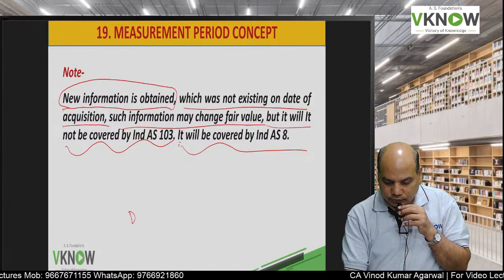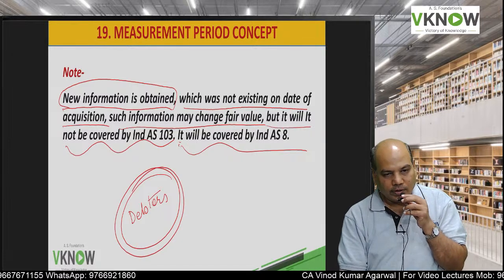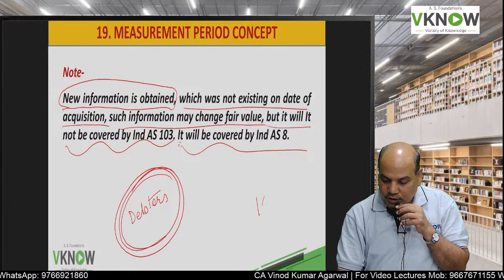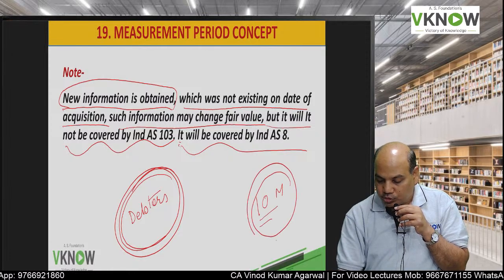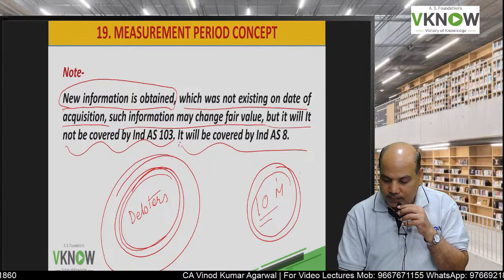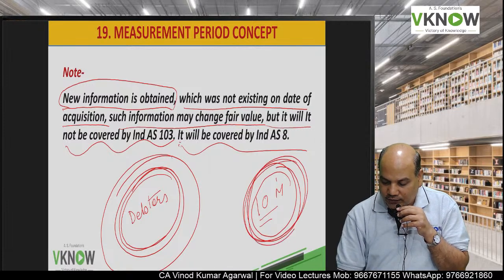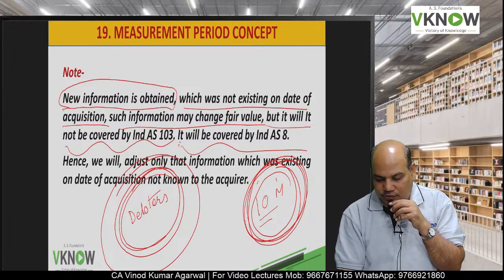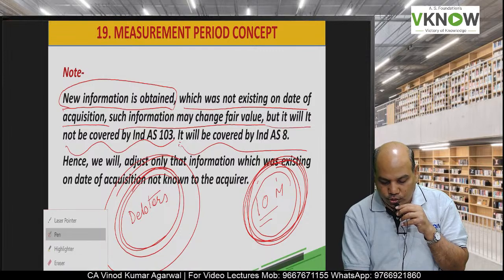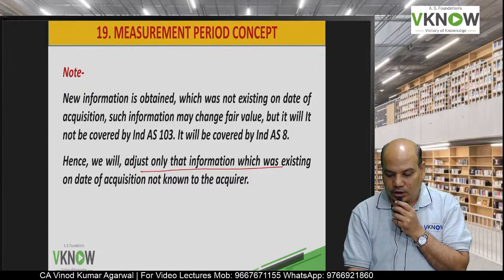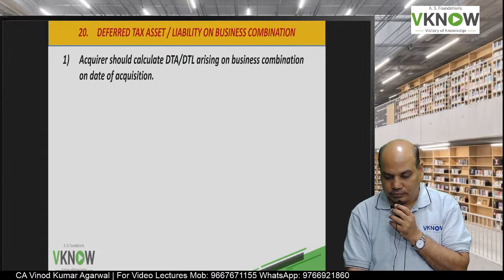So if information about a debtor that he will become insolvent is not available on the date of acquisition, after 10 months, suppose the debtor becomes insolvent, but that is not due to condition which existed on this date, it will not be treated as an adjustment under Ind AS 103. It will be treated as change in estimate. So we have to only adjust those information which existed on the date of acquisition.